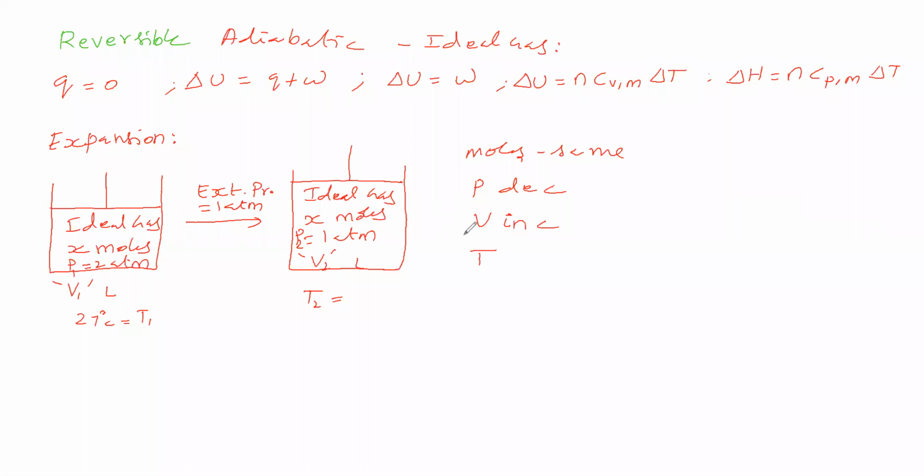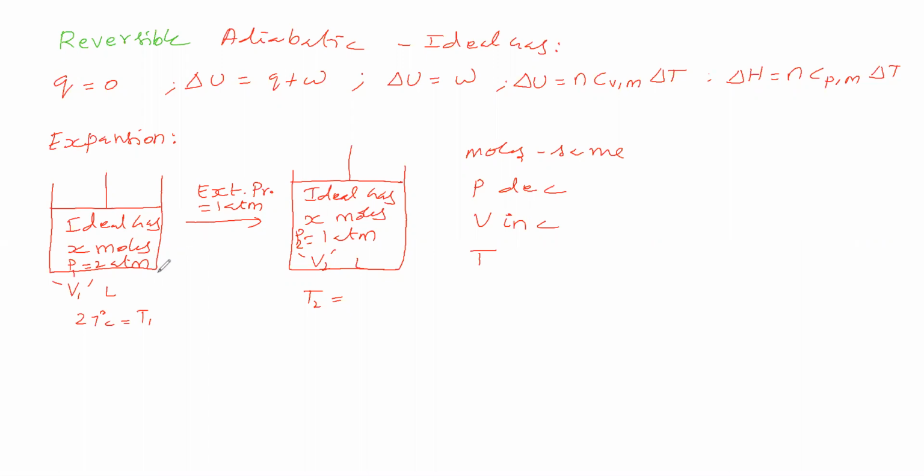Now, here the system is doing work. The system undergoes expansion, therefore it is doing work. For doing work, it has to spend energy.